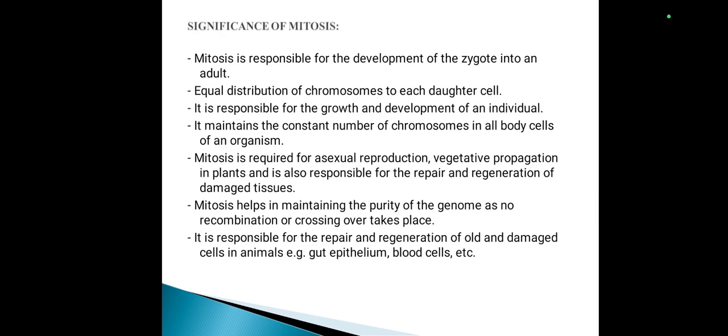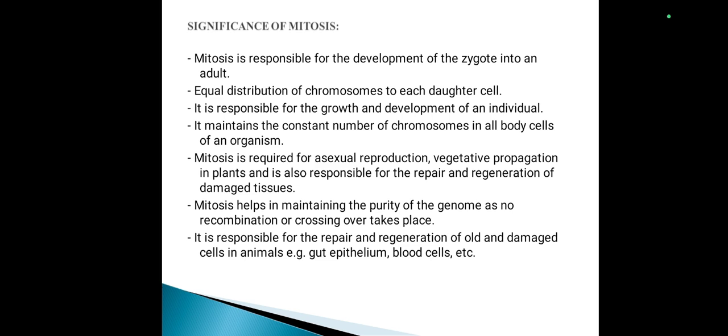Significance of mitosis. Mitosis is responsible for the development of a zygote into an adult. It ensures equal distribution of chromosomes to each daughter cell. Next, it is responsible for the growth and development of an individual. It maintains the constant number of chromosomes in all body cells of an organism.